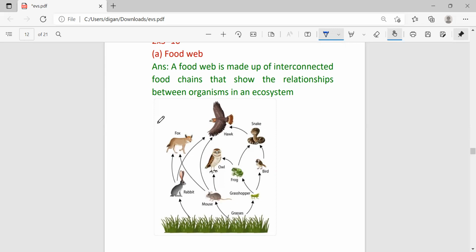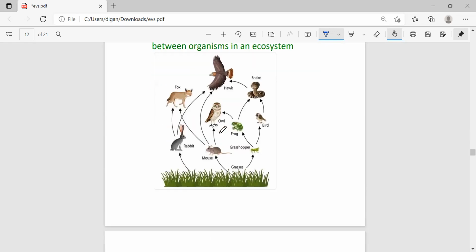Then grass, mouse, fox. It is sixth type. Then grass, rabbit, fox. It is 7th type. Then grass, rabbit, hawk. It is 8th type. So like this, all the food chains present in an ecosystem, when combined or joined with each other, they form a network-like structure which is known as food web.